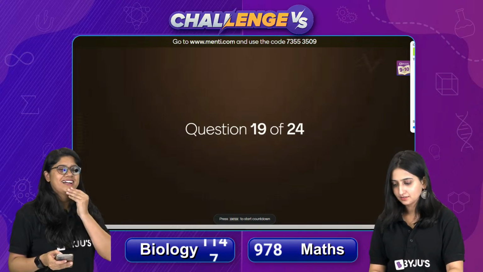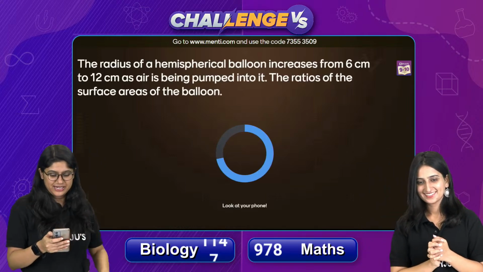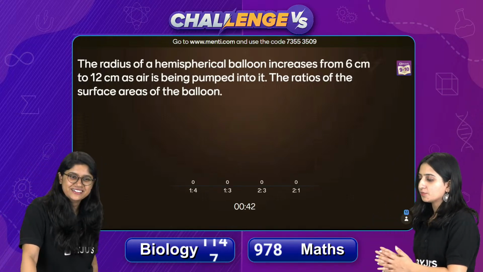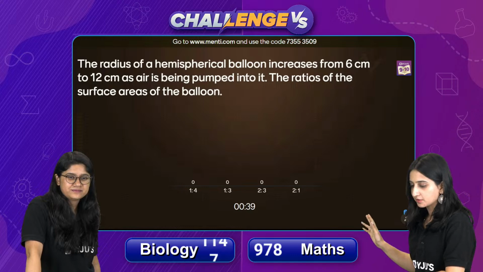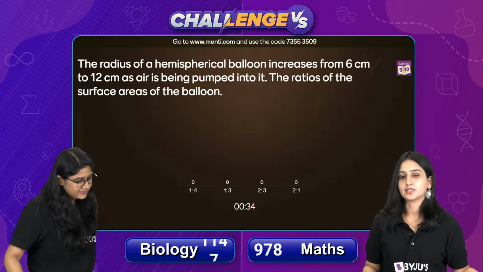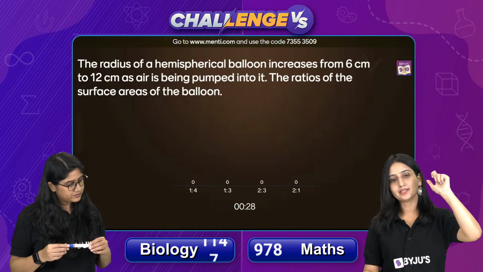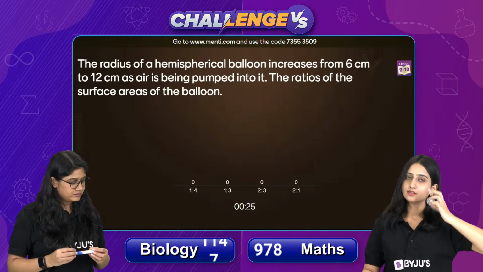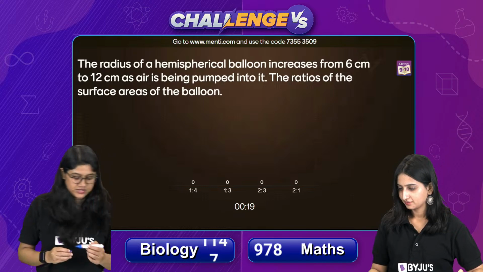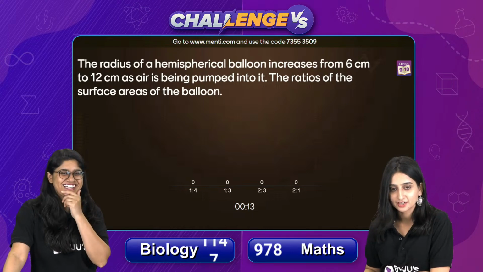Question number 19. Let's take a look at the maths question, everyone. The radius of a hemispherical balloon increases from 6 cm to 12 cm as air is being pumped into it. The ratios of the surface areas of the balloon आपको बताना है. So ratios of the surface areas you have to tell. So on the top in the numerator you will take the surface area of the original balloon and then the inflated one. Question is easy, बच्चे कर सकते हो.